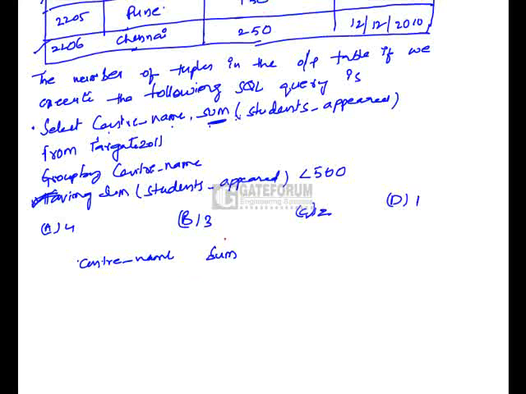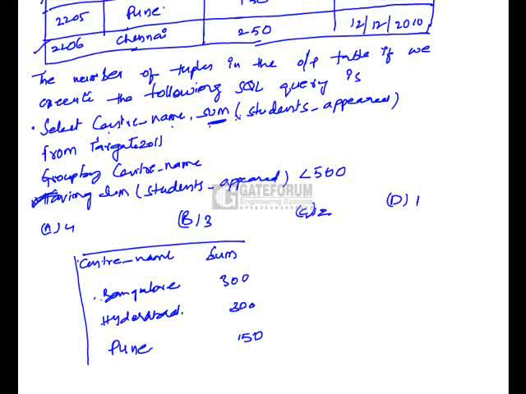So the output would be, in alphabetical order, Bangalore with sum 300, then Hyderabad with sum 300, 100 plus 200, and next Pune, whose sum is 150.